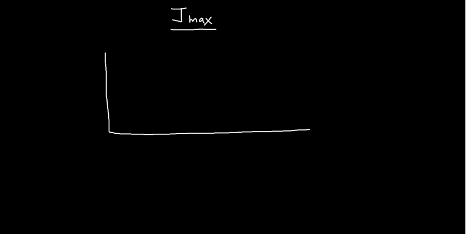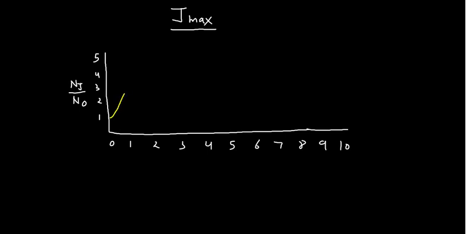Here you can write 0, 1, 2, 3, 4, 5, 6, 7, 8, 9, 10. I can extend this x coordinate a little further, and this shows the population nj by n0, and say this is 1, this is 2, this is 3, this is 4, this is 5. Okay, so if you see here, the pattern actually goes in that manner.